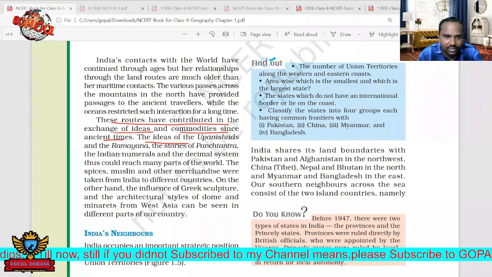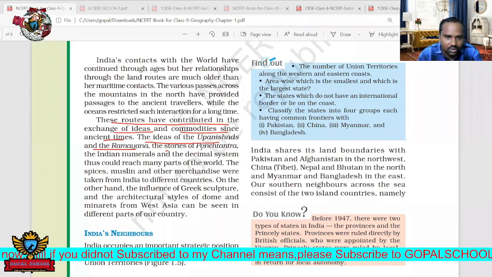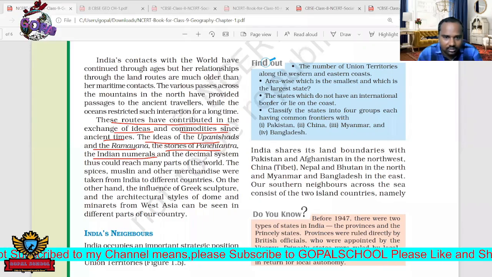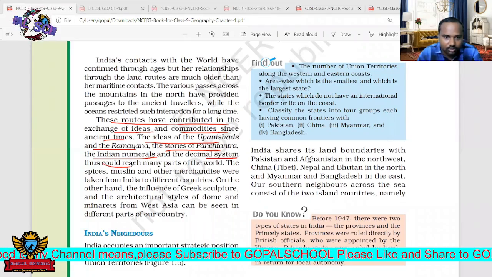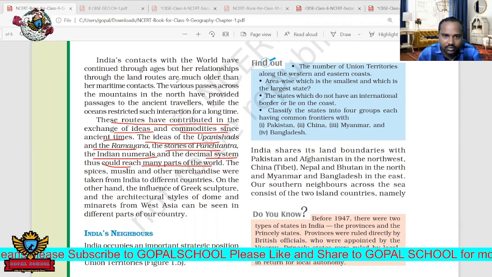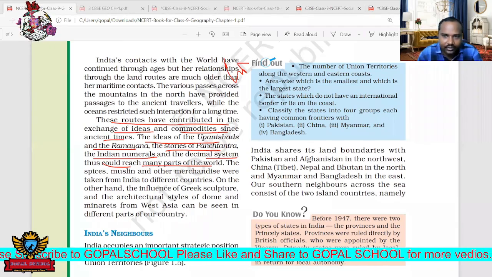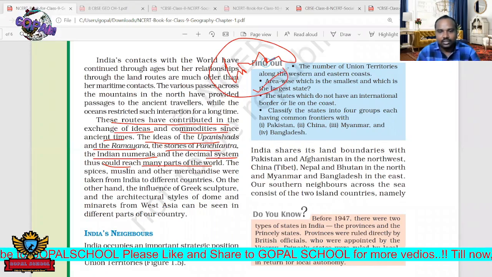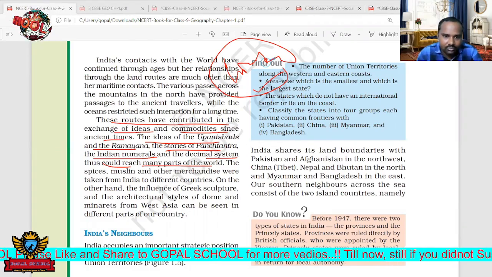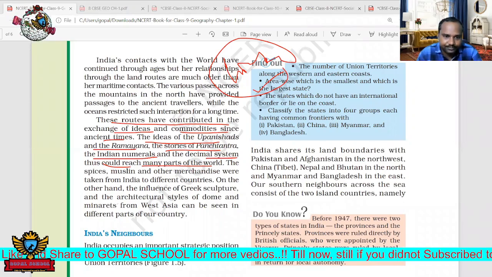The ideas of the Upanishads and the Ramayana, the stories of the Panchatantra, the Indian numerals, and also the decimal system could reach many parts of the world because of these trade links. So from this, you can understand that there are a lot of trade links which connect to different parts of the world.